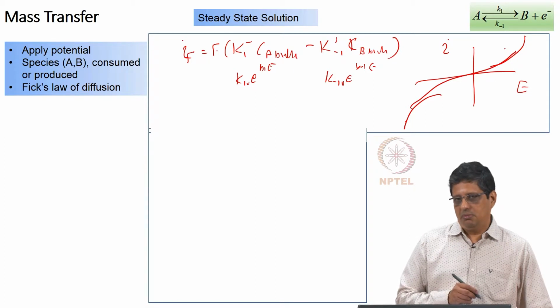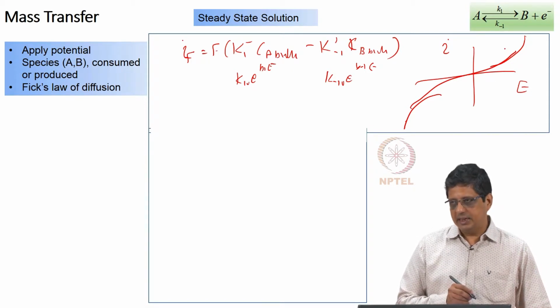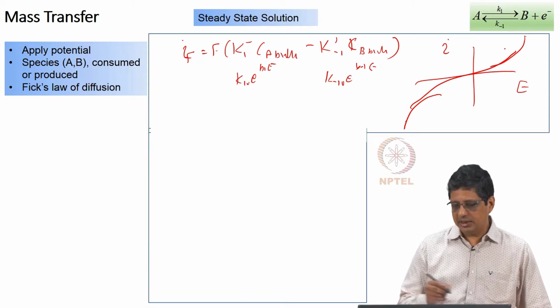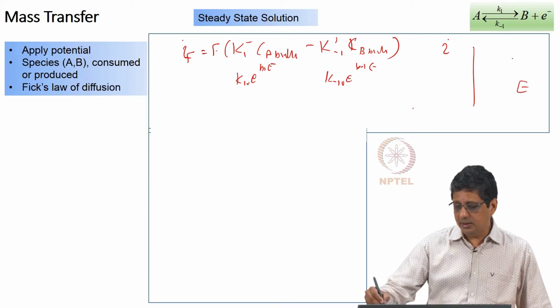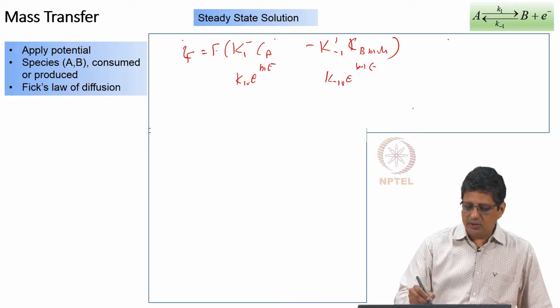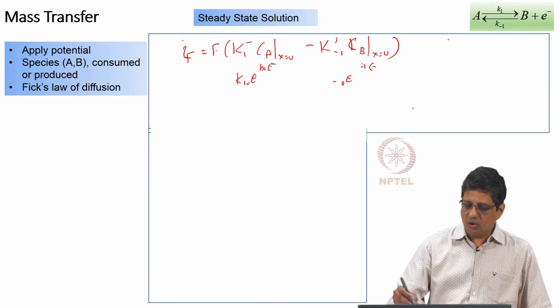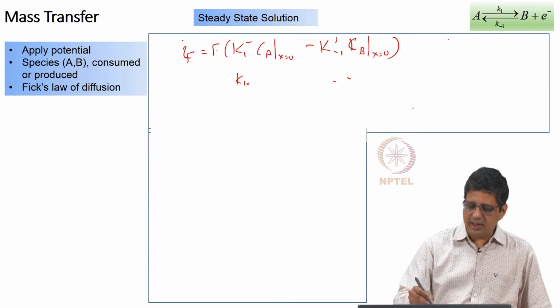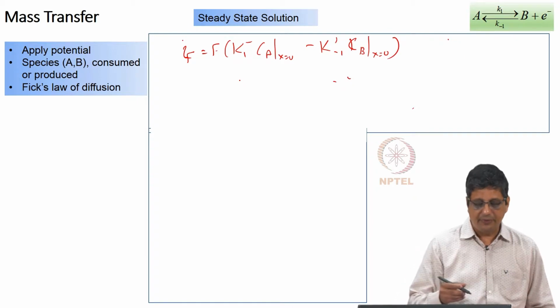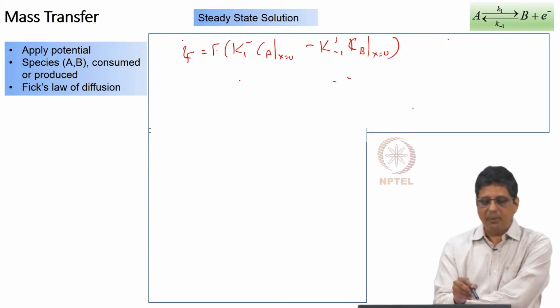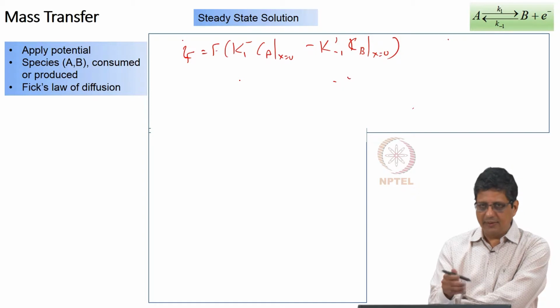When we have mass transfer effect present here, or when mass transfer is also going to impact the result, Ca at x equal to 0 and Cb at x equal to 0, they are dependent on the potential. So, we will have to account for this and get the result, and this is actually fairly straightforward, it is not that difficult. So, we apply potential and we realize A will be consumed or A will be produced depending on whether we apply positive or negative potential.